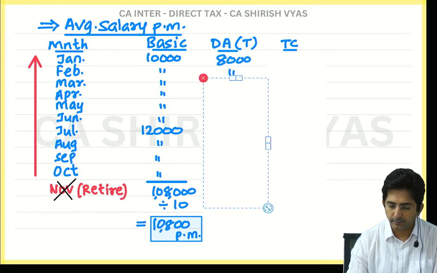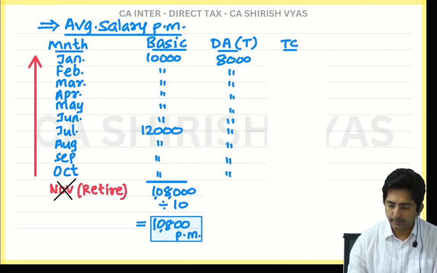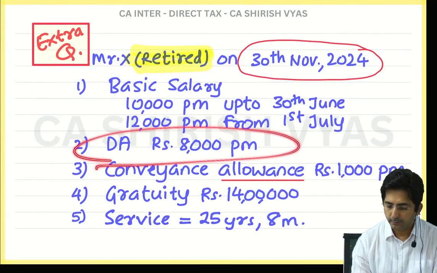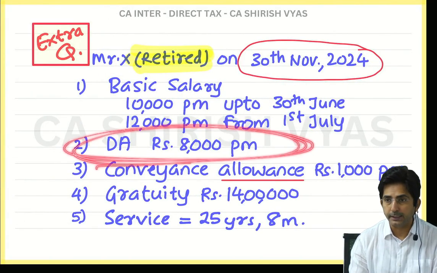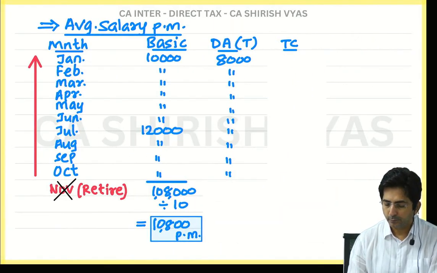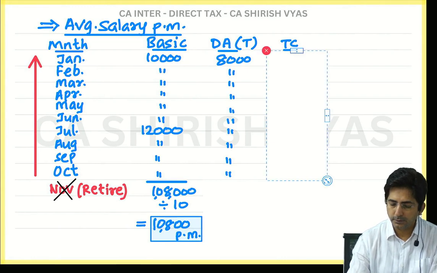So see what I have written here, look. Dearness allowance 8,000. Where did I get 8,000 from? In the question it was given as 8,000 and it was constant. No change in DA. Constant DA. And turnover commission 0.